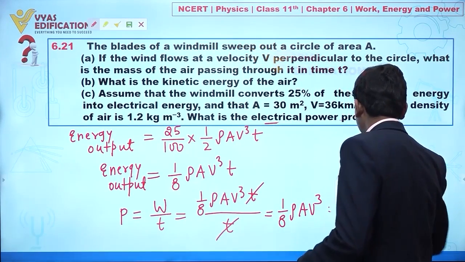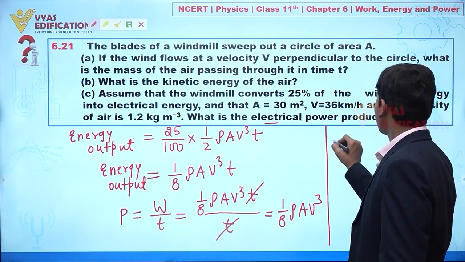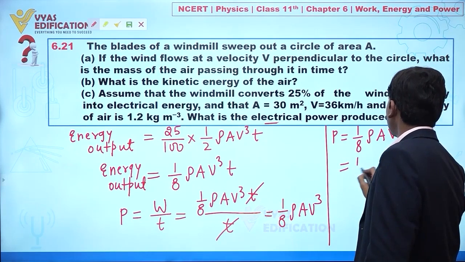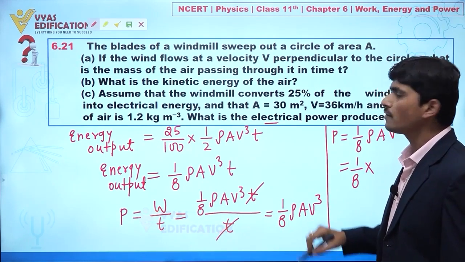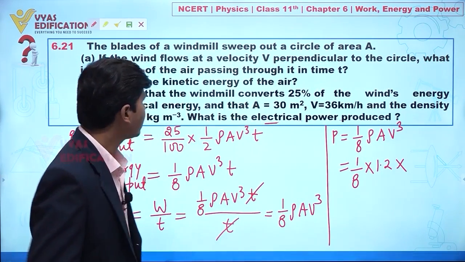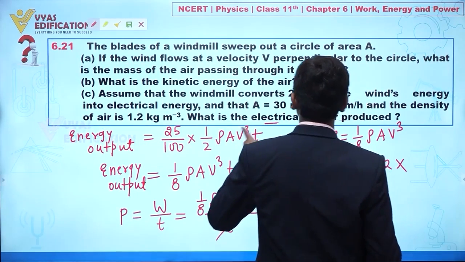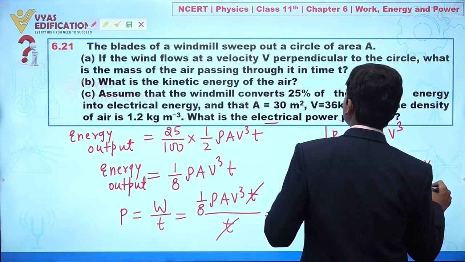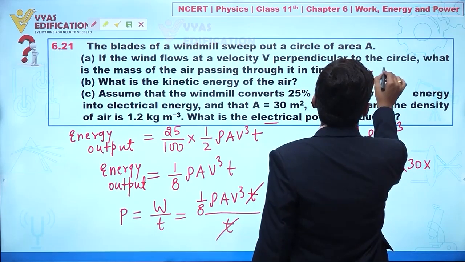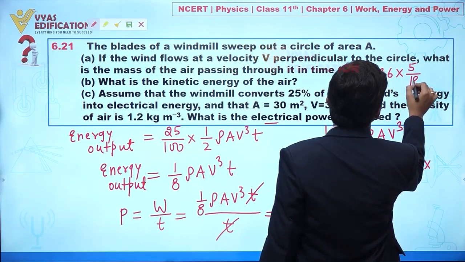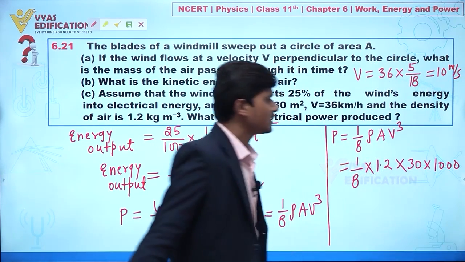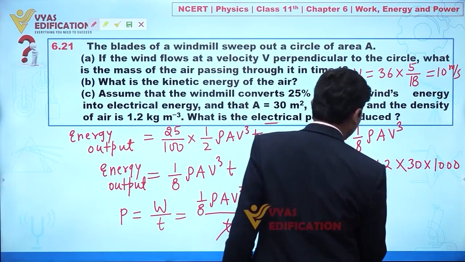So listen carefully. Power is 1 by 8 rho A V cube. The density of air is given as 1.2 kilogram per meter cube. The area is given as 30, and the velocity is given as 36 kilometer per hour. We can convert it to meter per second: 36 multiplied by 5 by 18 gives 10 meter per second. So 10, 10, 10, this is 1000.